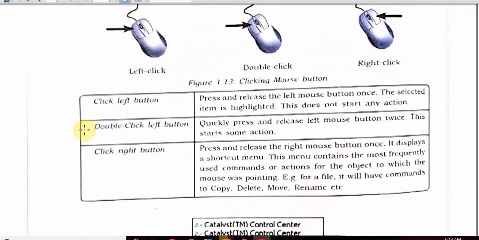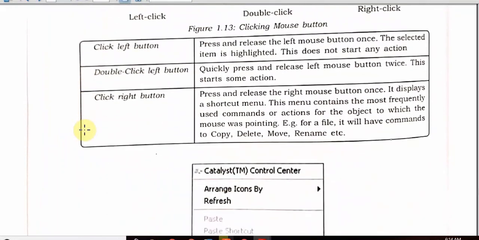Now what is the function of these clicks? So check the table. Left click, press and release the left mouse button once. The selected item is highlighted and it does not start any action. Now double left click means quickly press and release the left mouse button twice. This starts some action, and the action is actually context sensitive.